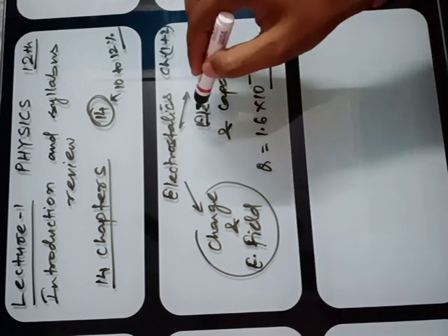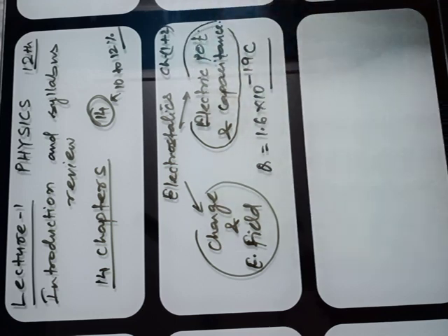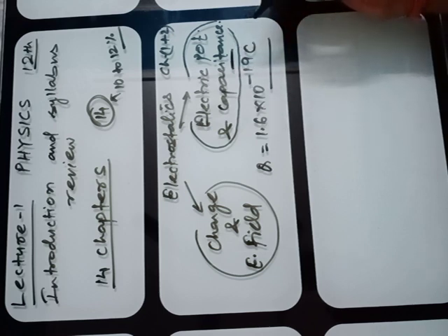In this second chapter, electric potential and capacitance, basically you have to study the following. Actually, you have studied electric potential in standard 10th also; electric potential is called voltage also. But here in the 12th course, you have to study it in detail. And the capacitance is a device. If you recall a device in your home joined with your fan like a battery structure, it is called the condenser. That is the capacitance you have to study.